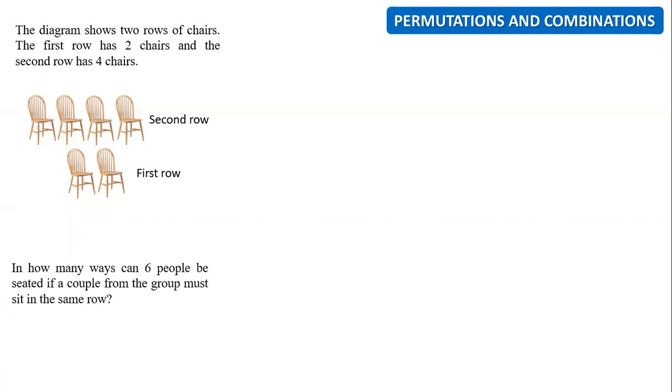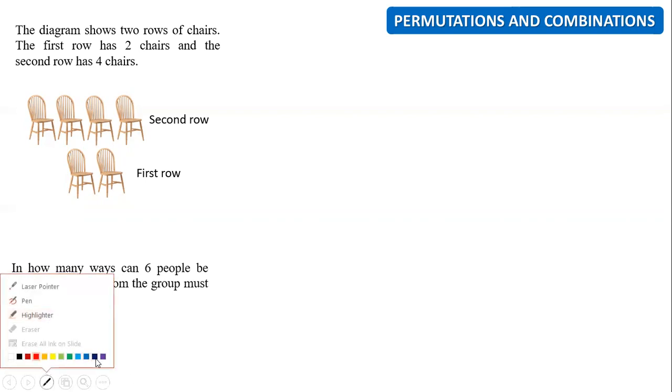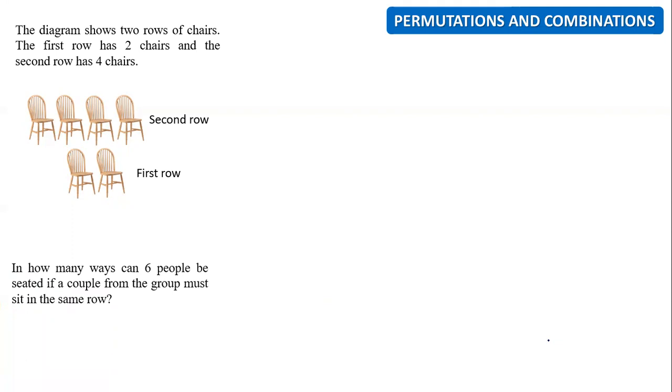Okay, the diagram shows two rows of chairs. The first row has two chairs and the second row has four chairs, right? You can see the diagram. So the explanation of the question is already in the diagram. Okay, good. Look at the next thing.